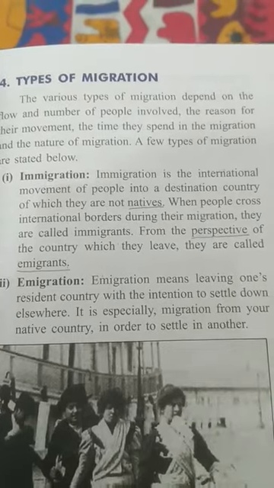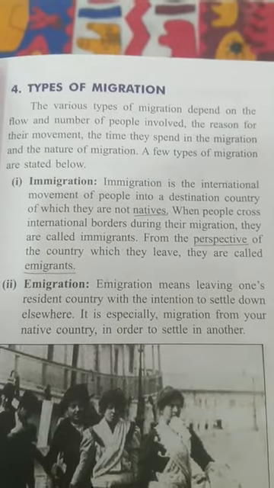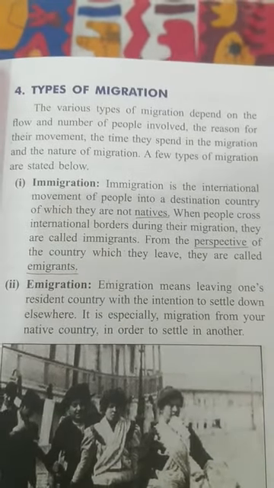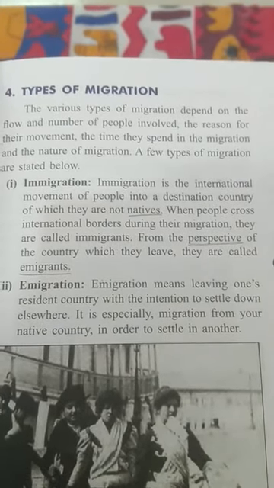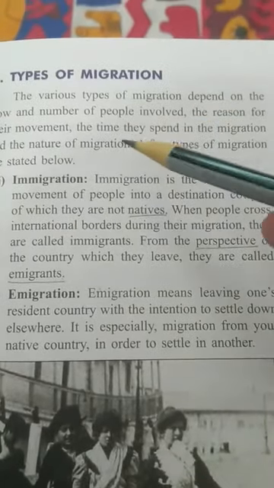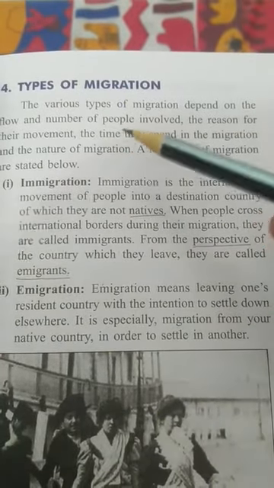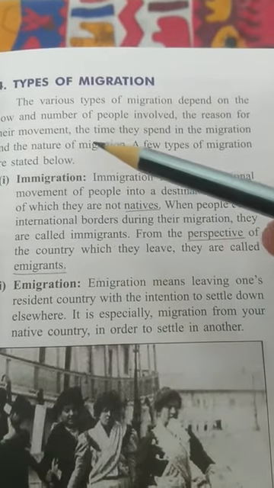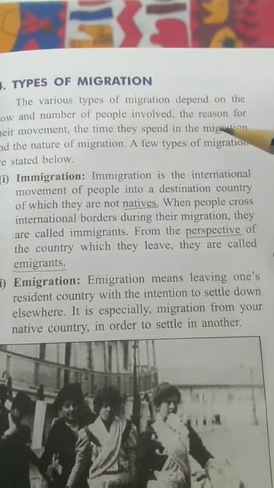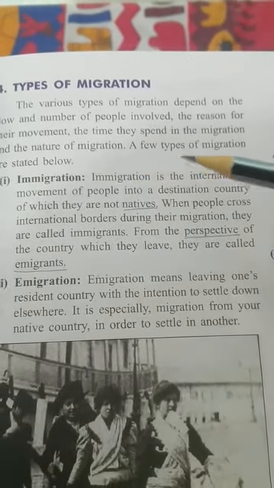Alright, there are many types of migration like immigration, emigration, domestic and internal migration. Now let's see what these different types of migration are. The various types of migration depend on the flow and number of people involved, the reason for their movement, the time they spend in the migration, and the nature of migration. A few types of migration are stated below.